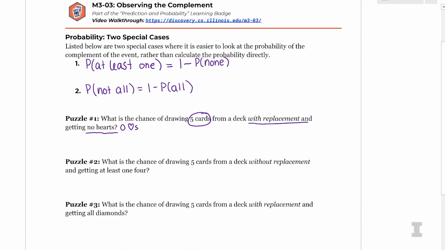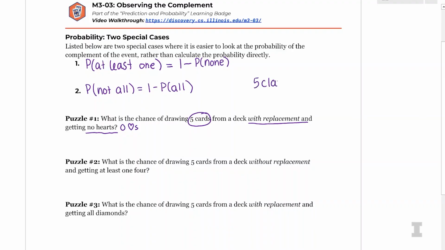This is the real question though. Are no hearts and not all hearts the same thing? No hearts is 0 hearts. Not all hearts could be anything but 5, right? That's exactly right, Wade. They sound kind of similar, not all hearts and no hearts, but they're actually very different.